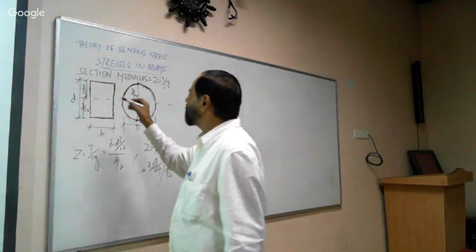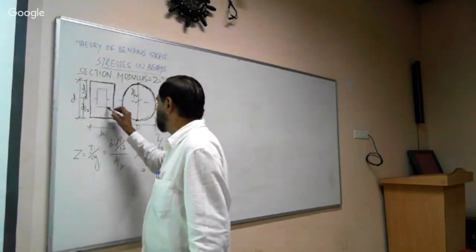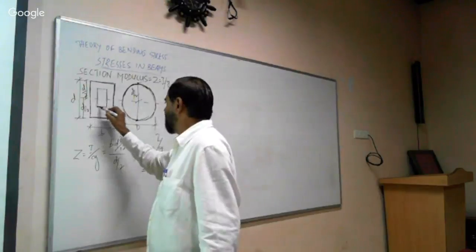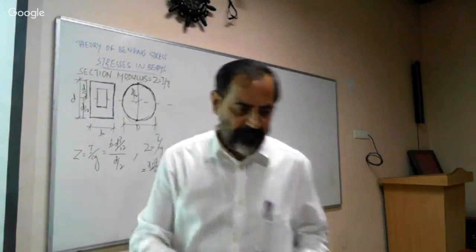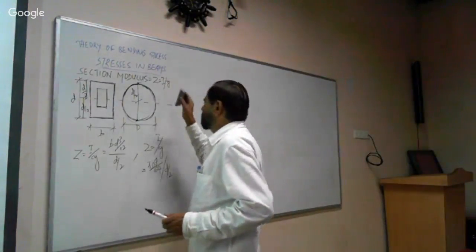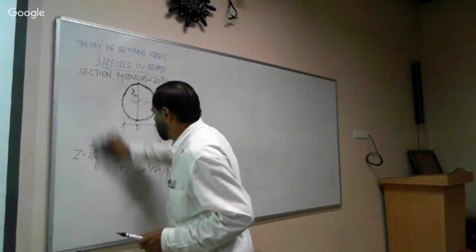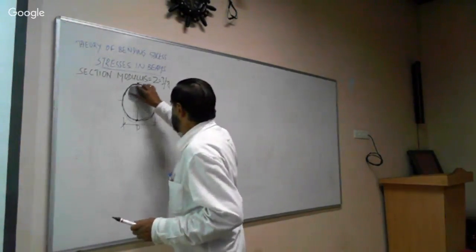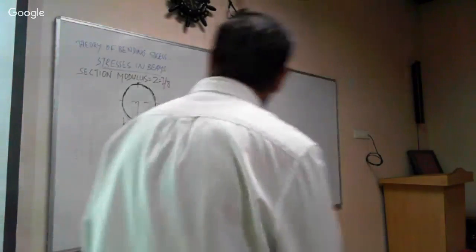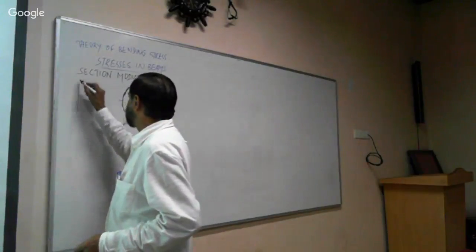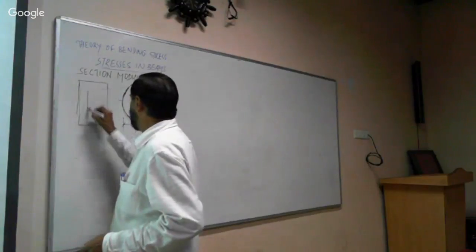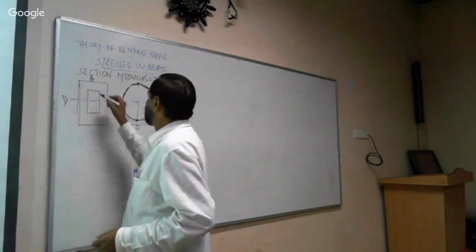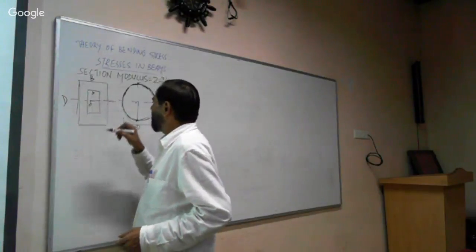And similarly, if you want to calculate the section modulus for a hollow rectangular section, see for example, here it is breadth B, depth D, then this is the hollow portion b and d.